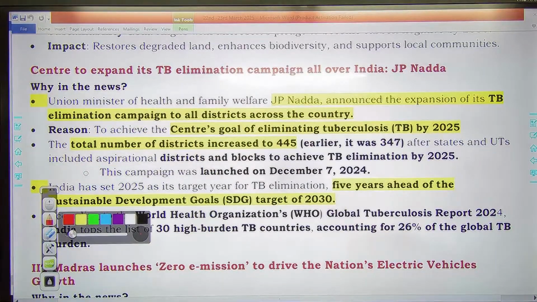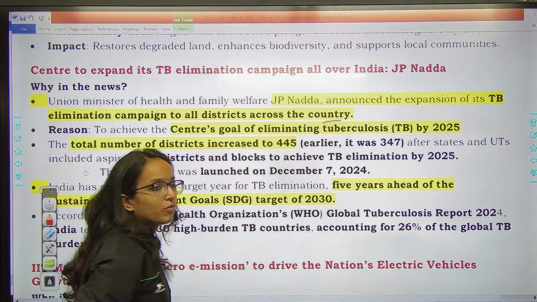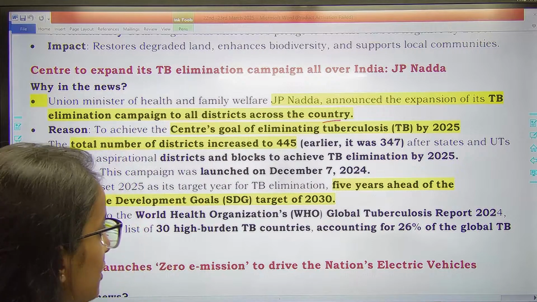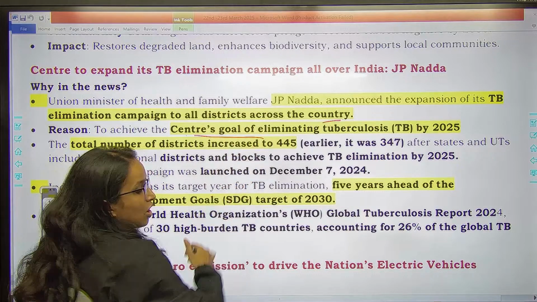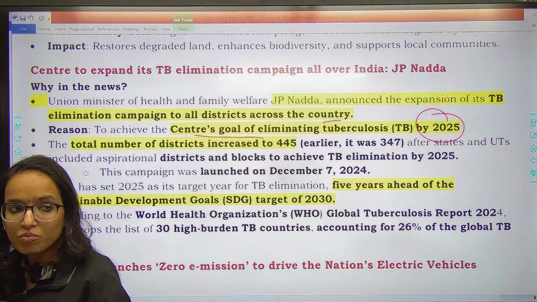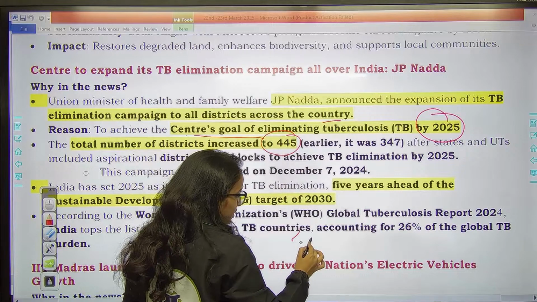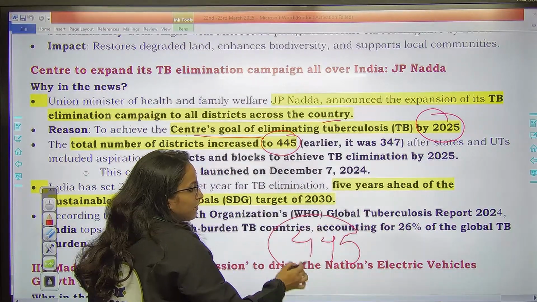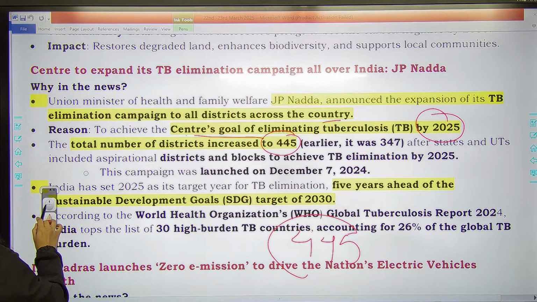Then next one is Union Minister of Health and Family Welfare JP Nadda has announced expansion of its TB elimination campaign to all districts across the country. Now what you need to remember is the target by which we have a goal to eliminate TB from the country. So the Centre has a goal of eliminating tuberculosis by 2025. By 2025. So now more districts have been included. So the total number of districts has been increased to 445. You must remember this figure. 445.